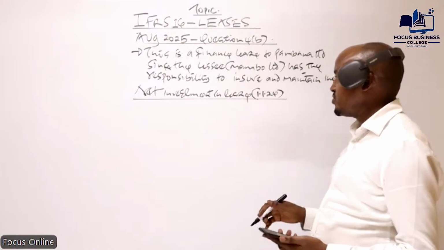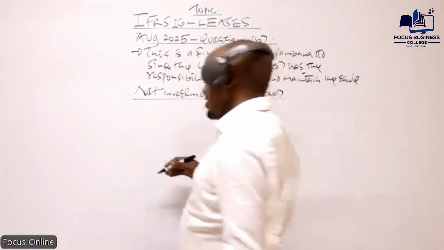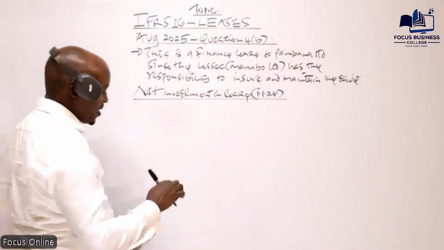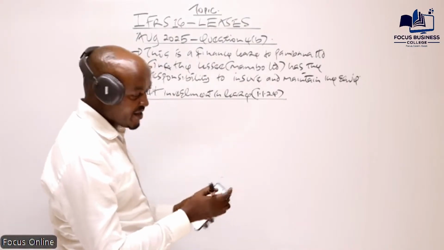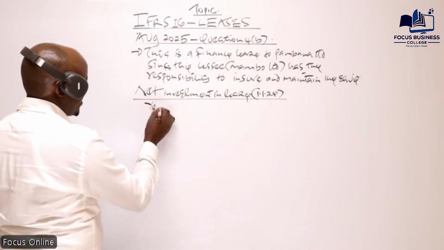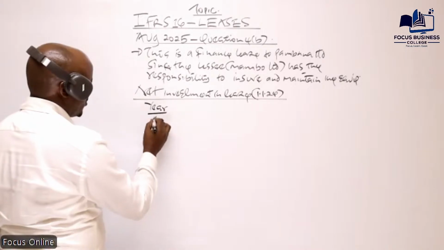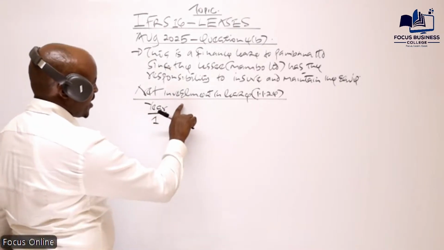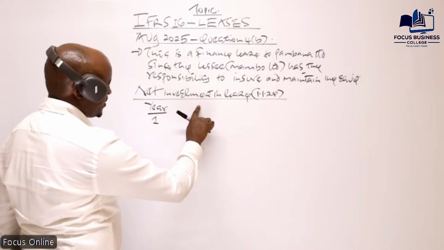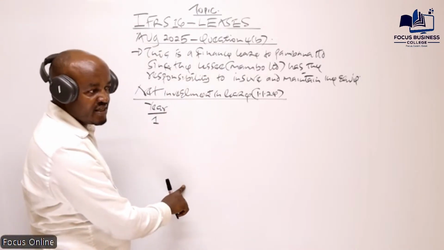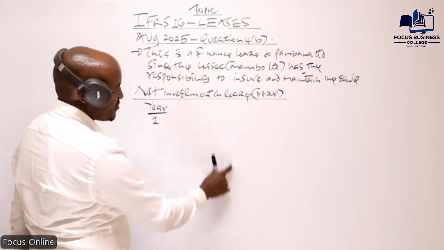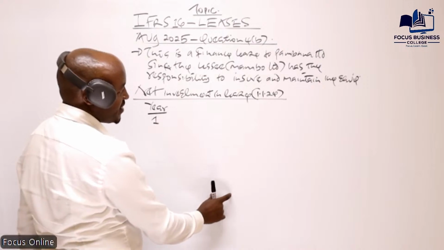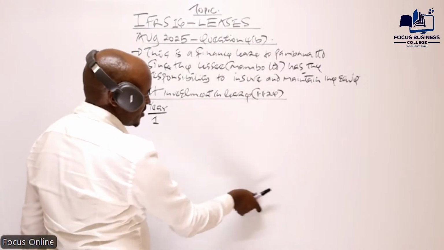So therefore, in terms of how we are going to compute this one, we need to have a table here. Take into account we are going to use those particular values we are given there. We are going to have year 1 all the way up to year 6, and then we have the rentals to be received here, including the guaranteed residue amount. Then we multiply them with the present value interest factors which are given. We get the present values, and then we get the total.